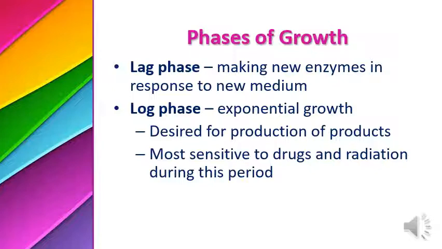In industrial microbiology, or in the industrial use of microorganisms, we observe many products during the log phase, because this is a rapid growing phase, and in a rapid growing phase many byproducts form. So in industry we keep bacteria in the log phase for a long time with a continuous supply of nutrients.